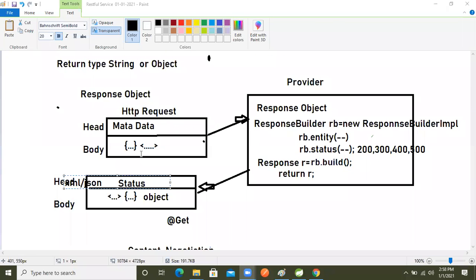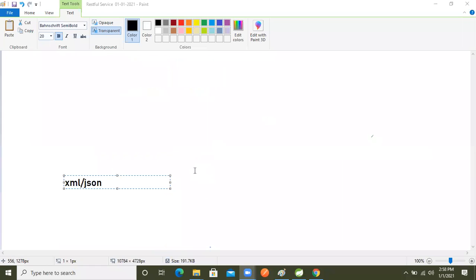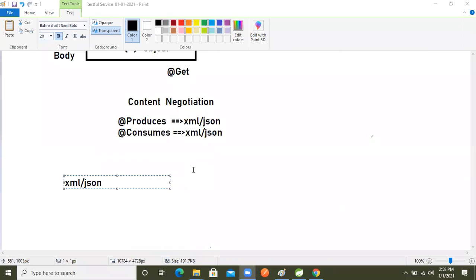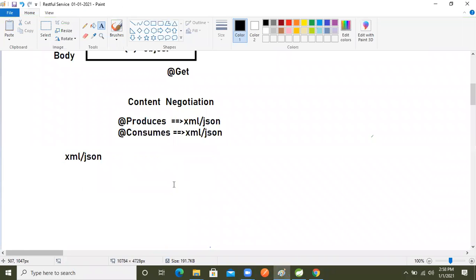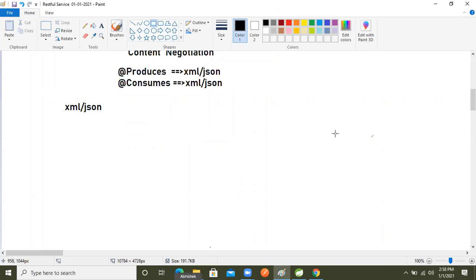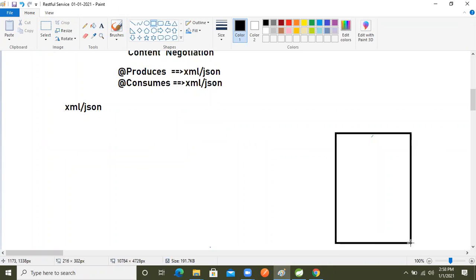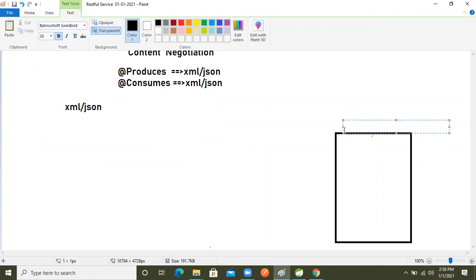Let's understand it diagrammatically first. For example, this is our provider application.